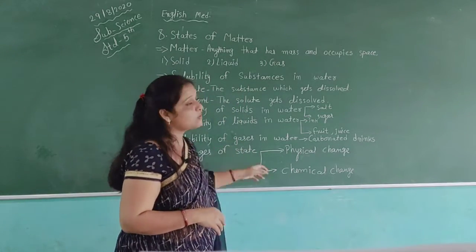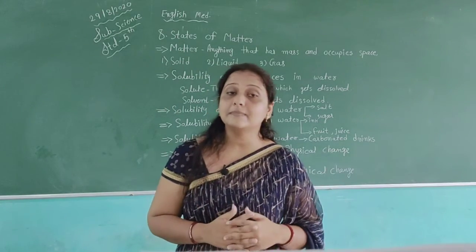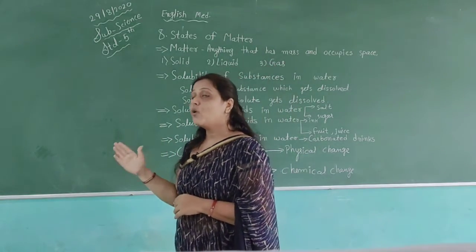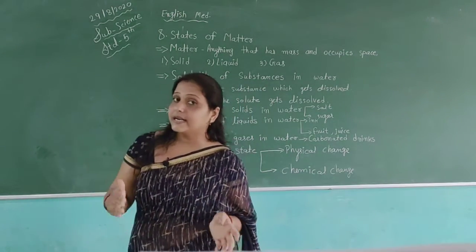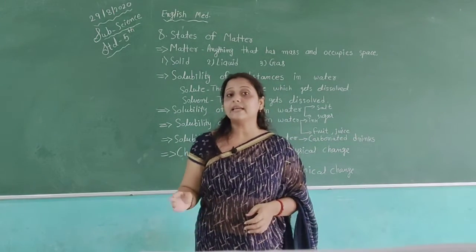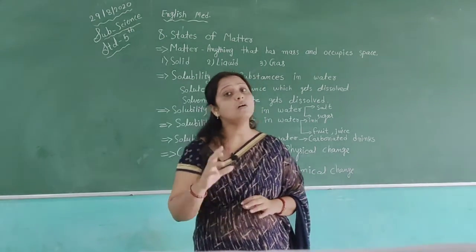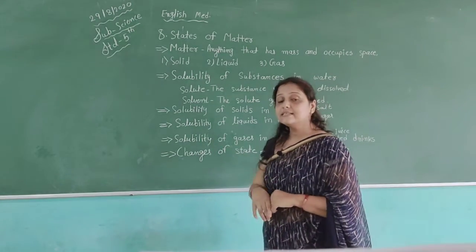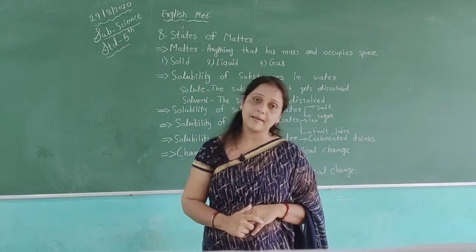Now, changes of state. As I said, we have different types of things which are very useful to us, but all things are not the same in their matter. They have different states: solid, liquid and gas. Now changes of state: how one thing is changed and goes to another state. We have two types of change: physical change and chemical change.